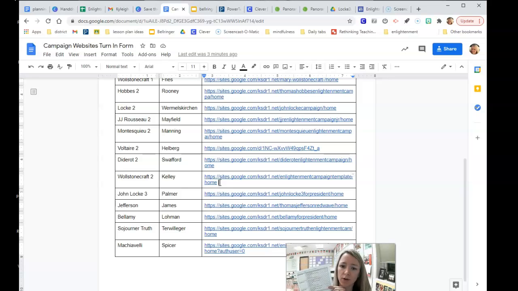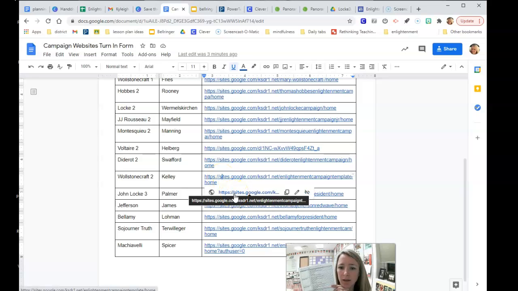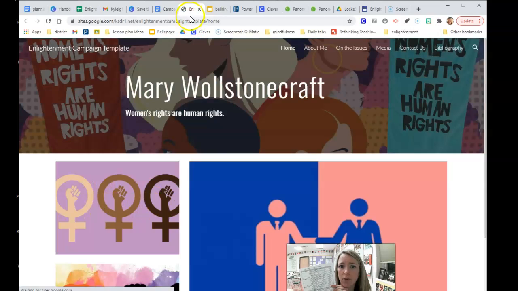Right, when you get to Wollstonecraft 2, you're going to go ahead and go to the site. So click to open the site. It will open it up in a new page, right? And then you're going to go down the list. Do they have a candidate's name, their slogan, and the position that they are running for, right, somewhere on this website? Do they have a picture of the candidate? Do they have a biography page?